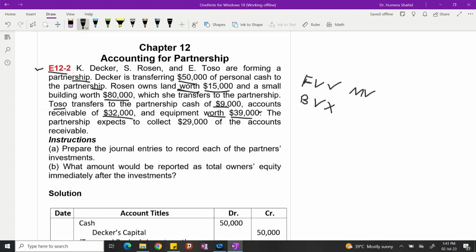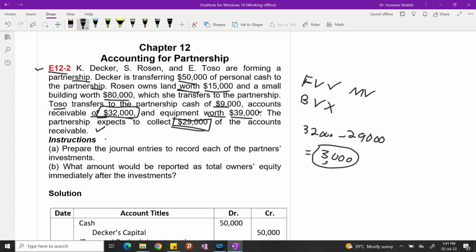The partnership expects to collect $29,000 of the accounts receivable. Now see here, the accounts receivable which Toso brought were $32,000, but the expectation is that only $29,000 will be collected. So how much do we expect not to collect? $32,000 were total, but we expect only $29,000 will be collected. So $3,000 are doubtful, right? We will create an allowance for doubtful accounts of 3,000 because this is the expectation for the partnership.